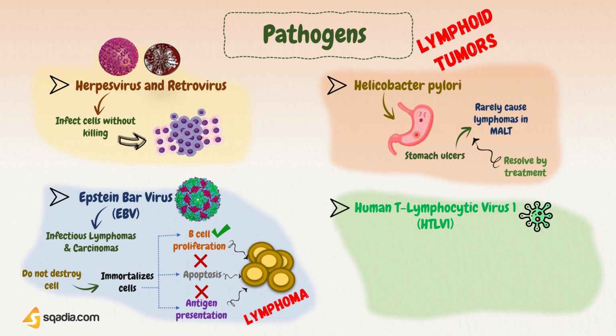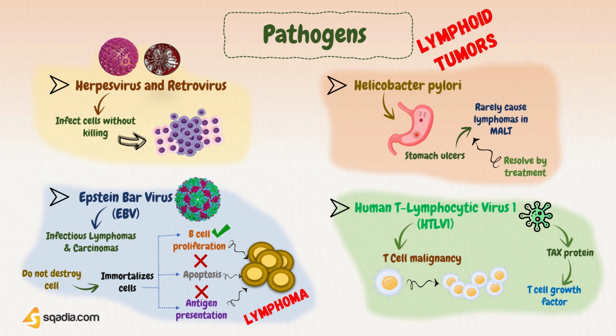Human T lymphotropic virus 1, HTLV1, is also another type of virus that can cause lymphomas. Particularly, it is responsible for T-cell malignancy that is rare. But when it occurs, it is often caused by human T lymphotropic virus 1. This retrovirus encodes the TAX protein, which has effects similar to interleukin-2 that acts as a T-cell growth factor, and thus promotes T-cell growth. This HTLV1 is rare in the developed world, but still exists in the developing world.